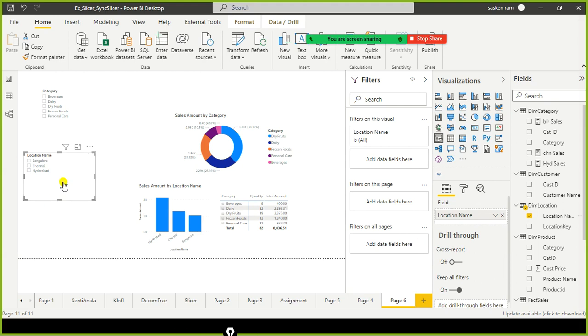Okay, location. We have created two slicers. One is for the location, the other one is for category.